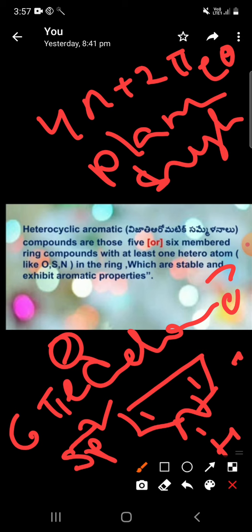Again, heterocyclic compounds are divided into two types. What is that? Heteroparaffins. First one is heteroparaffins. Next one is the heteroaromatics. Heteroparaffins means, if the structure contains a heteroatom, one heteroatom joined in the ring, either a 5 or 6 membered ring, that is the heteroparaffin.